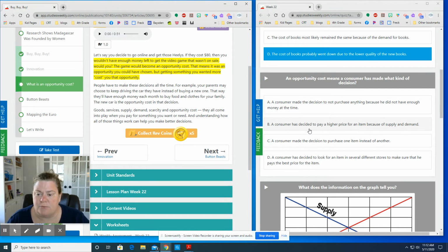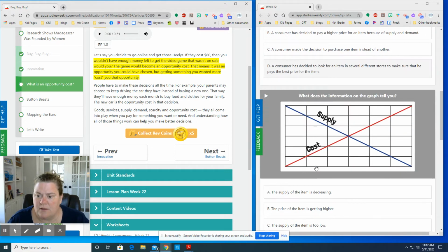B says a consumer has decided to pay a higher price for an item because of supply and demand. We have been reading about that, but I don't think that goes with the idea of making a choice. C, a consumer made the decision to purchase one item instead of another. So C is the right answer. We get the Heelys. If we get the Heelys, then we don't get the video game. If we get the video game, then we don't get the Heelys. So that's an opportunity cost.